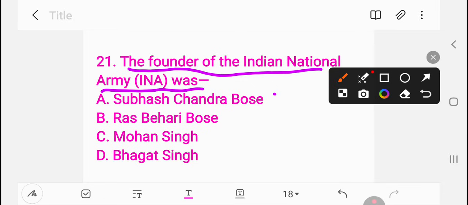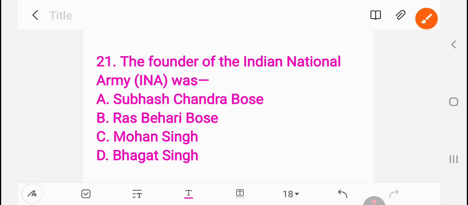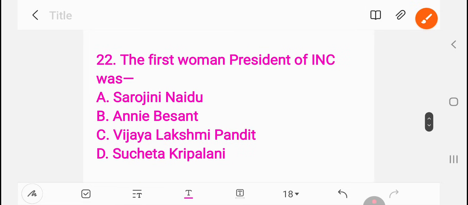The first woman president of INC was Sarojini Naidu, Annie Besant, Vijayalakshmi Pandit, Sucheta Kripalani. Question number 22. The right answer is Annie Besant. First woman president of INC, Annie Besant.